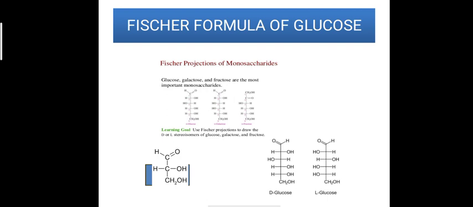Now in the open chain structure, the Fischer projection formula of monosaccharides is given. Here the Fischer projection formulas of glucose, galactose and fructose are given, in which 6 carbon atoms are linked in a straight chain, and an aldehyde group is attached to them. Glucose can be D-glucose or L-glucose, depending on the position of the hydrogen and hydroxyl group attached to the second carbon atom.